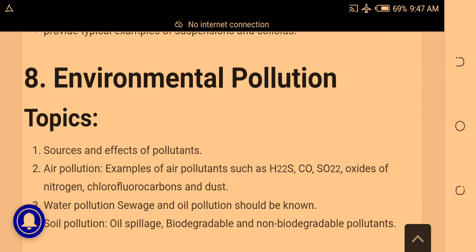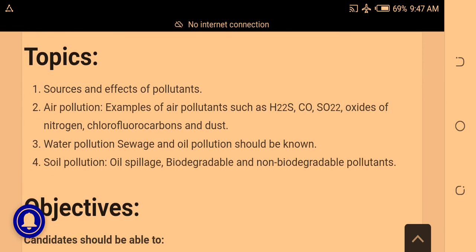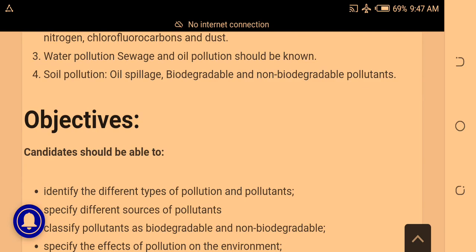So the next topic is environmental pollution. Under it, we'll look at sources and effects of pollutants. Air pollution, examples of air pollutants such as H2S, and all the rest. Oxides of nitrogen, chlorofluorocarbons, and dust. Water pollution, sewage, and oil pollution should be known. Soil pollution, oil spillage, biodegradable and non-biodegradable pollutants. Once you open your chemistry textbook for each of these, you should be able to find this and study them. Okay?